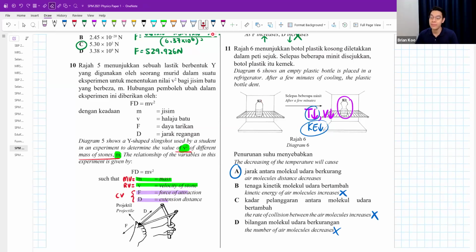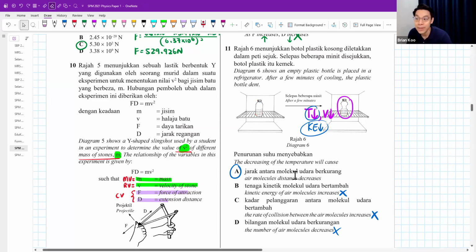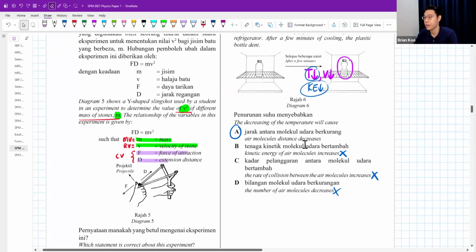How will the number of air molecules change? It's the same bottle, same number of air molecules. Okay. If they ask you which gas law this is, Charles' law. Yeah, this is Charles' law, where the pressure is constant.